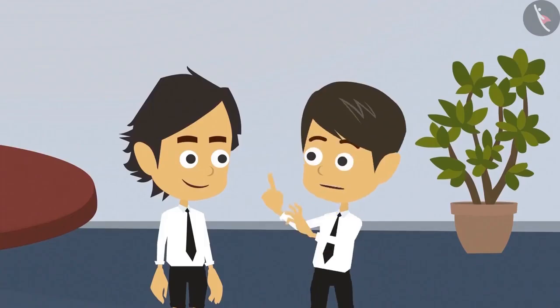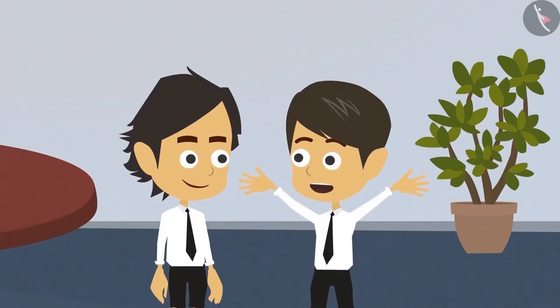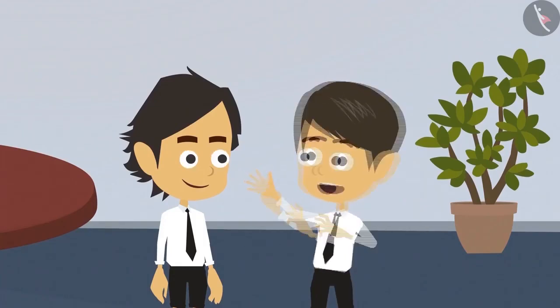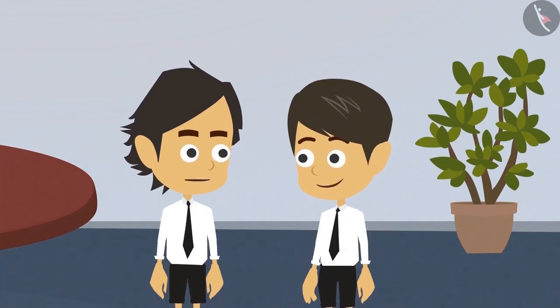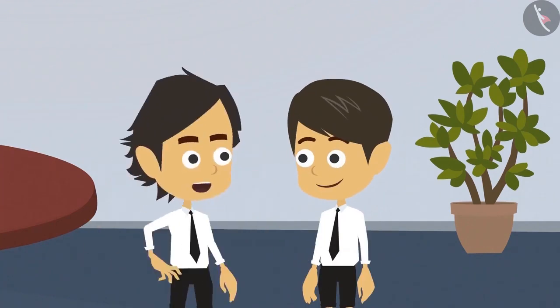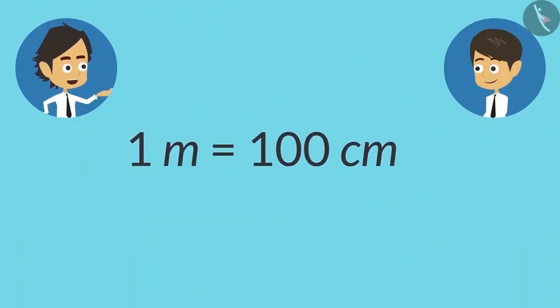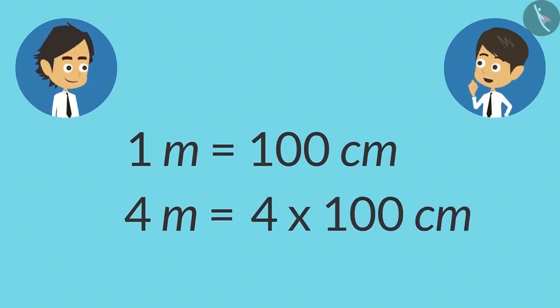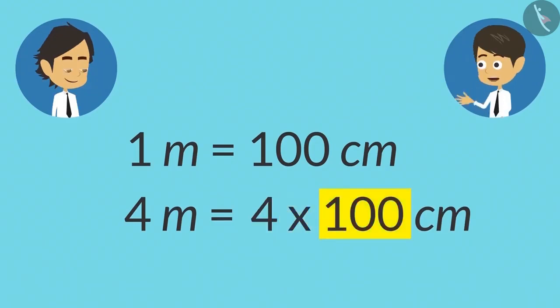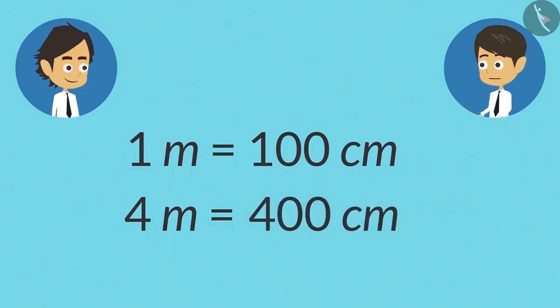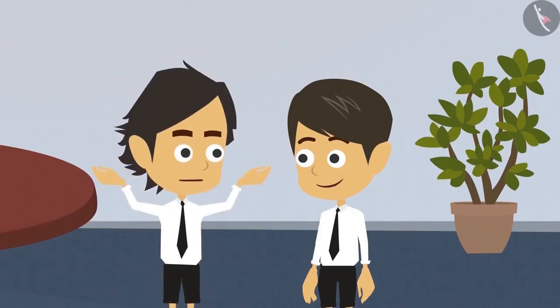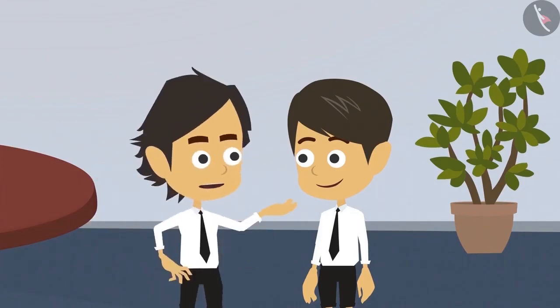There is one more question. We converted our height from centimeters to meters. But if we have to convert meters into centimeters, then what should we do? That is very easy. We are aware that 1 meter has 100 centimeters. So if an object is 4 meters long, then to convert its length into centimeters, we will multiply it with 100. Which means the length of a 4-meter object in centimeters would be 4 multiplied by 100 equals 400 centimeters. Yes, absolutely right.